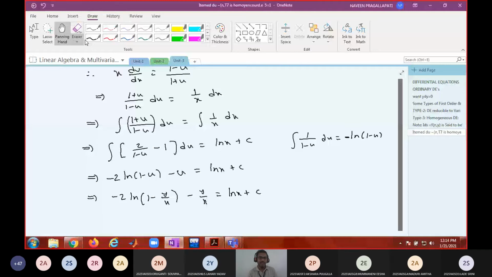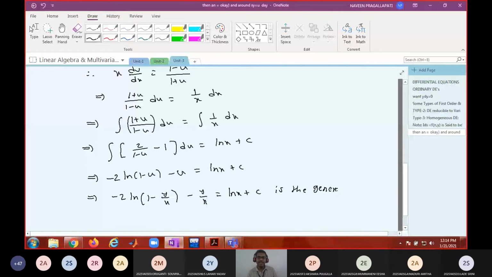General solution. You have to write that. Okay, E is the general solution of the given D. Finally, you conclude what you have found. Okay, you got the general solution. We are trying to find out the general solution.